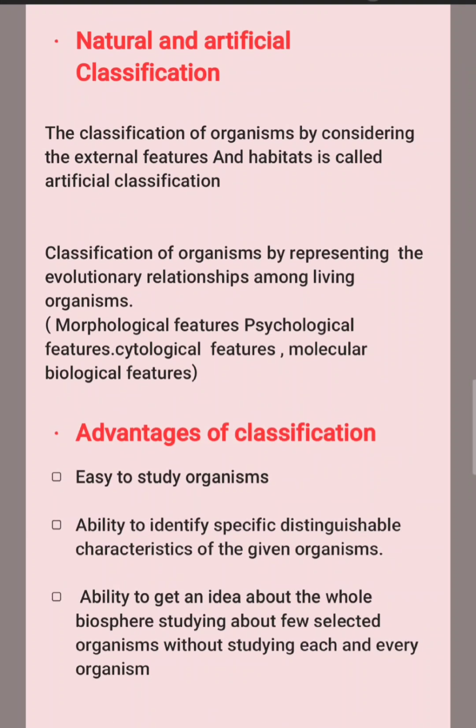If the classification of organisms is done by considering the external features and habitats, it is called artificial classification.